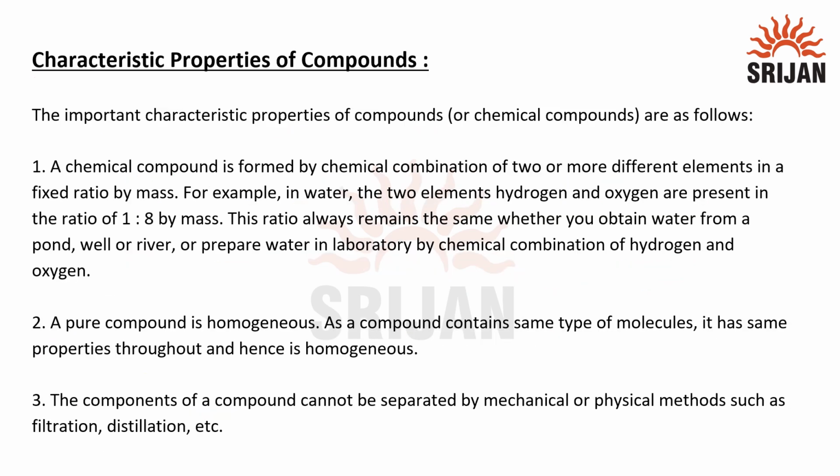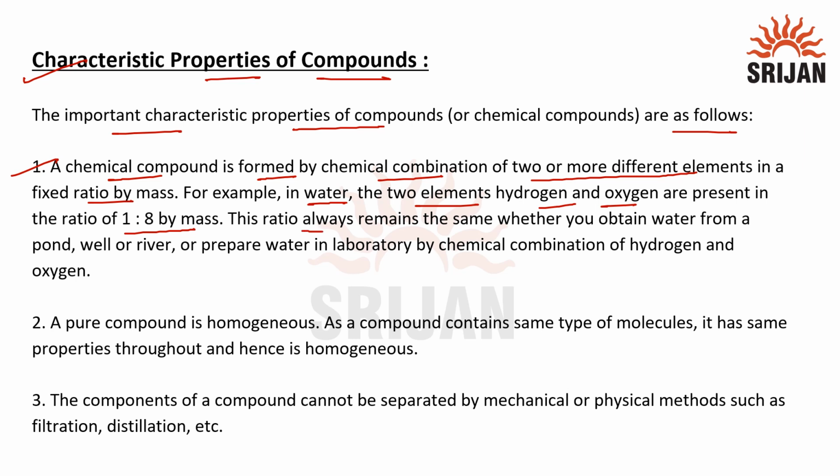Now let's understand the characteristic properties of compounds. The important characteristic properties of compounds are as follows. First, a chemical compound is formed by chemical combination of two or more different elements in a fixed ratio by mass. For example, in water, the two elements hydrogen and oxygen are present in the ratio 1:8 by mass. This ratio always remains the same whether you obtain water from a pond, well, or river, or prepare water in a laboratory by chemical combination of hydrogen and oxygen.